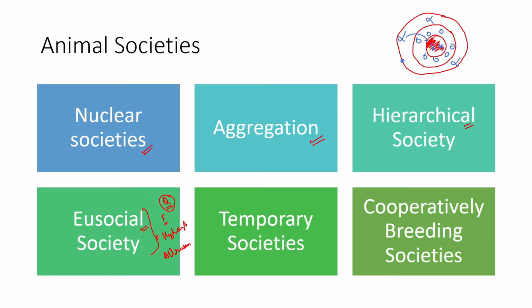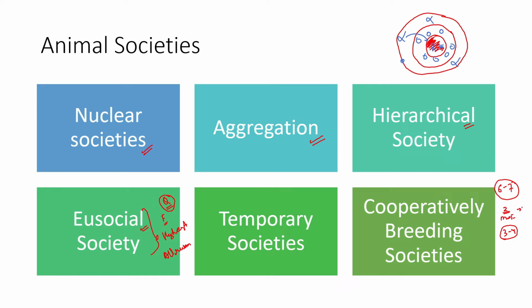Then there are cooperative breeding societies. Cooperative breeding societies are pretty complex and pretty interesting to understand. A few examples of cooperative breeding societies are jungle babblers. There is a group of, let's say, 6 to 7 individuals, and among them there is a core group of 2 individuals, a male and a female. They are the core members. They reproduce and produce, let's say, 3 to 4 individuals, and these are nursed and taken care of by the other remaining group members.